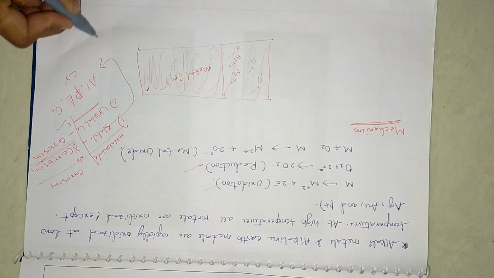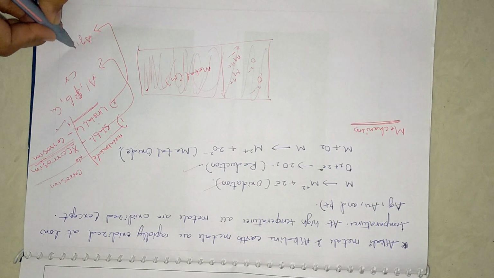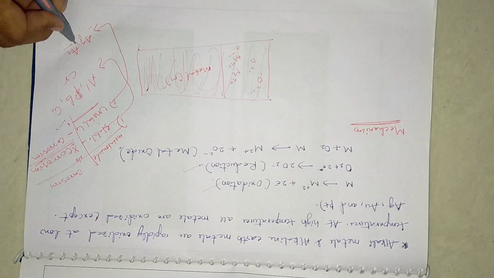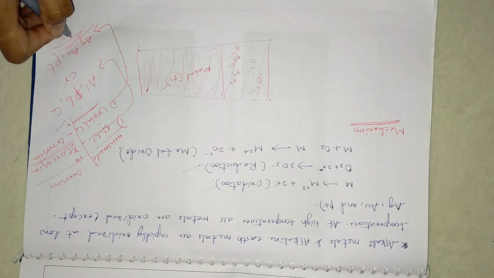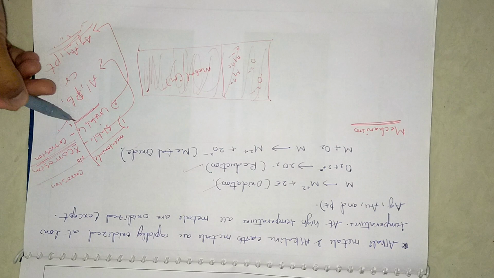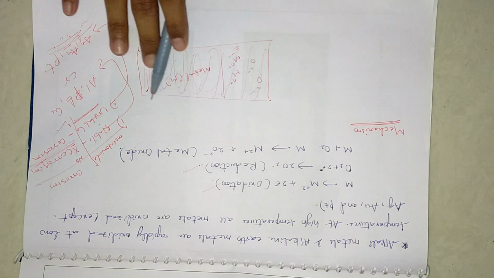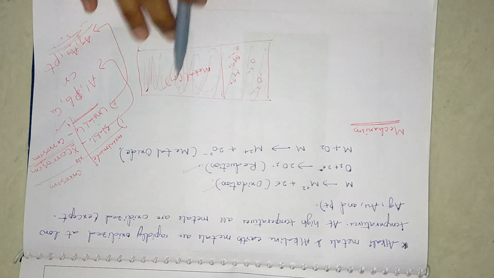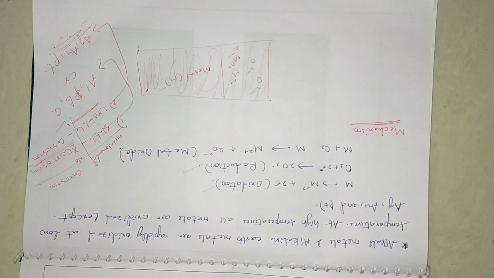Okay, and for these stable metals, we can take gold, silver, platinum. These will not undergo further corrosion or oxidation. If it is unstable, it will form a thick layer on the surface of the metal, and that surface layer will act as a protective layer for the rest of the metal.